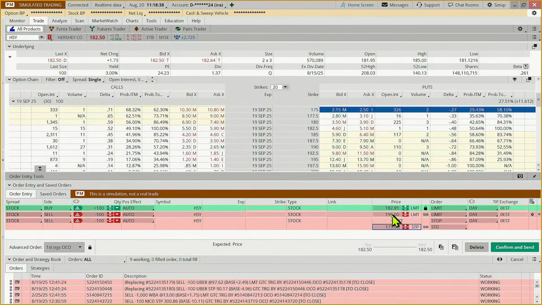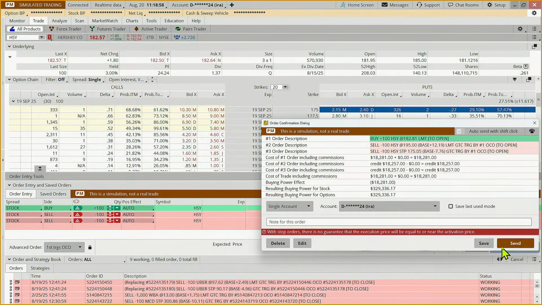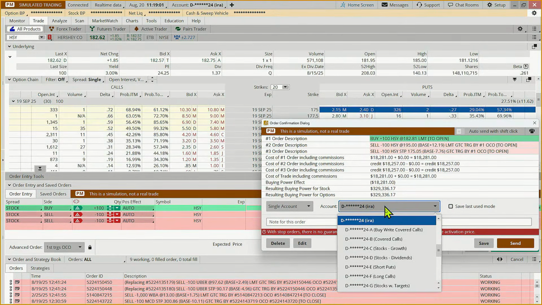I'm not saying that's likely to happen, but it's a possibility. So these are not guarantees, but it will trigger a market order. And this is a limit order saying you don't sell until it gets at or above 195. And then that triggers the order to sell. But we want to get at least that amount. And so we're going to put this in our stocks with targets.